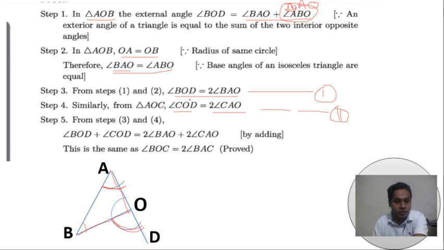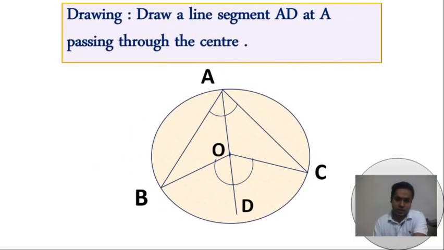Adding the two equations, BOD plus COD is 2BAO plus 2CAO. Taking 2 as common, it is 2 times BAO plus CAO.